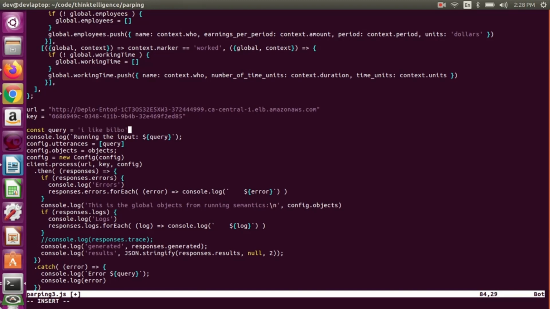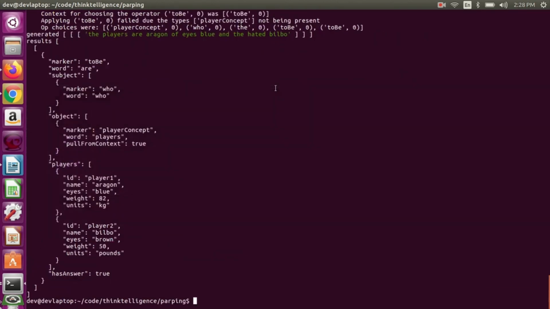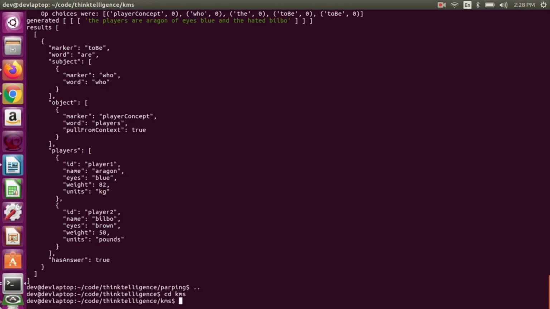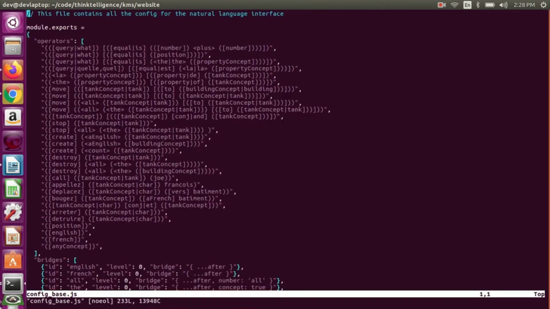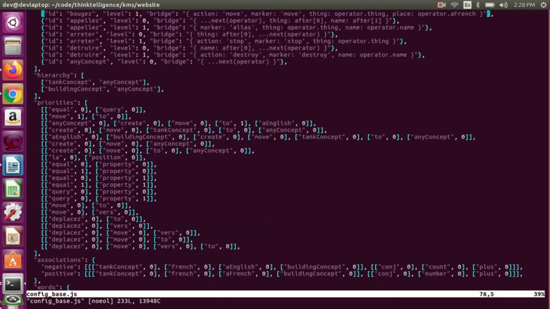I like Bilbo. Oh, then that reminds me, I forgot to show you how to define the map of Bilbo to concept. So the easiest way to do that is just to copy what I did in the demo thing on the website. So let's find a word that looks like that.